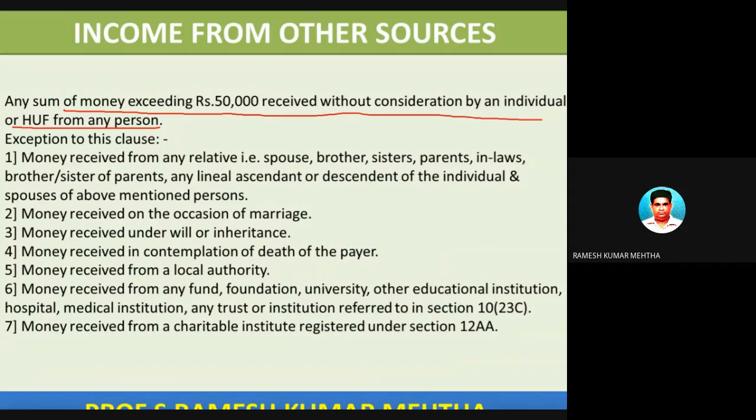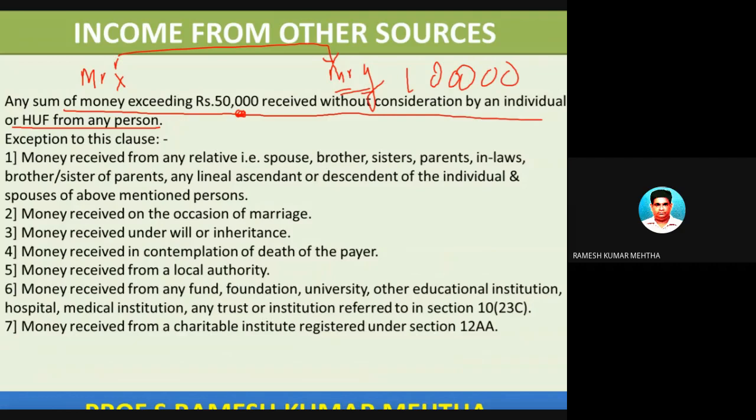For example, Mr. X and Mr. Y are two unrelated people. They are not at all related, and Mr. X has deposited 1 lakh rupees in the bank account of Mr. Y without any consideration. So this is income from other sources for Mr. Y, as the limit of 50,000 has been crossed.